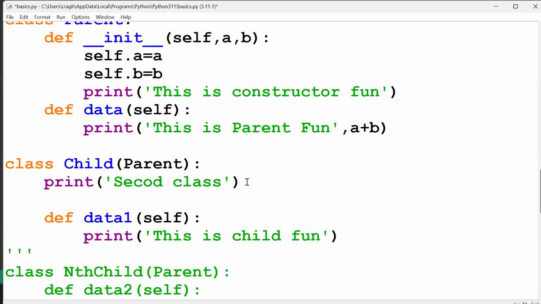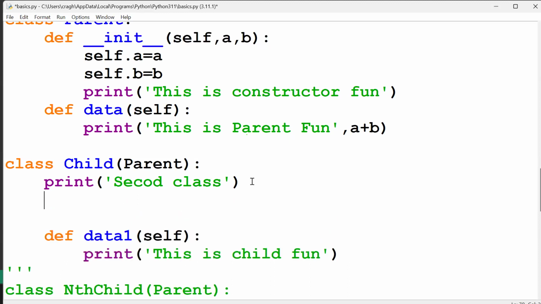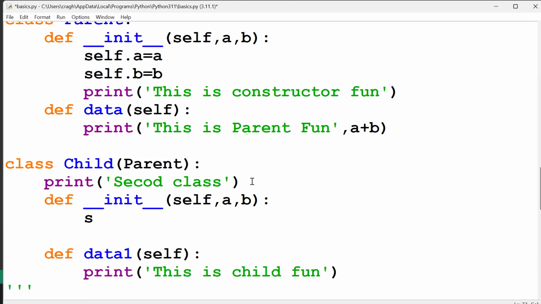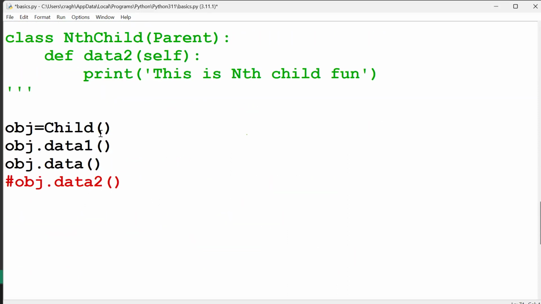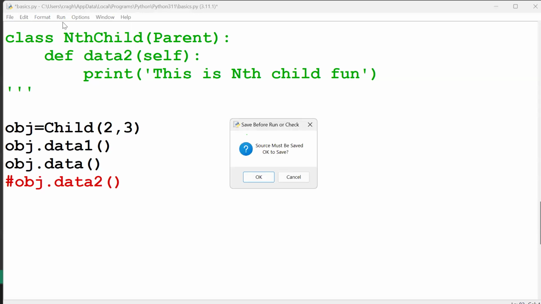As usual, whatever is there, the same constructor function, just copy and paste here first of all. Then super is a keyword, dot, init, a comma b. So now the arguments you pass in the child are automatically applied in the parent. Now we'll see. I am going to pass here 2 comma 3. Run this code.